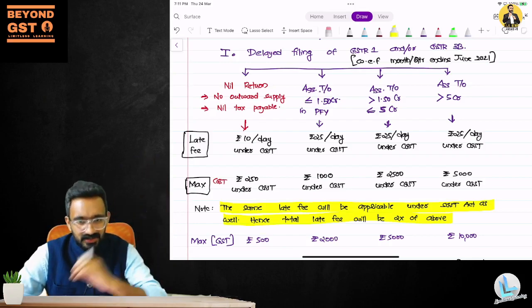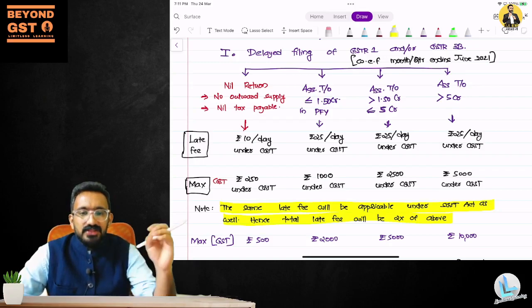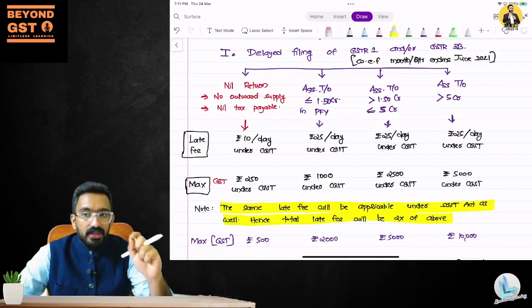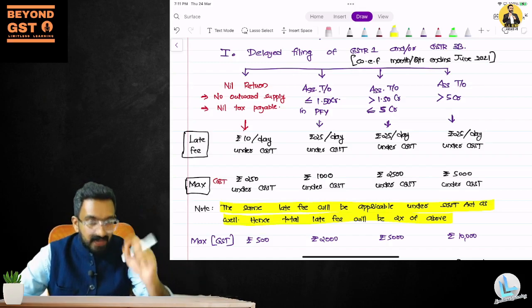Are you guys understanding? So the same analogy is being applied here. They said, I want to rationalize. If it's a nil return, 500 is the maximum late fee that you can collect. But very important in an examination at intermediate level, when you're writing late fee, don't write penalty. It is late fee. Use the term late fee correctly.